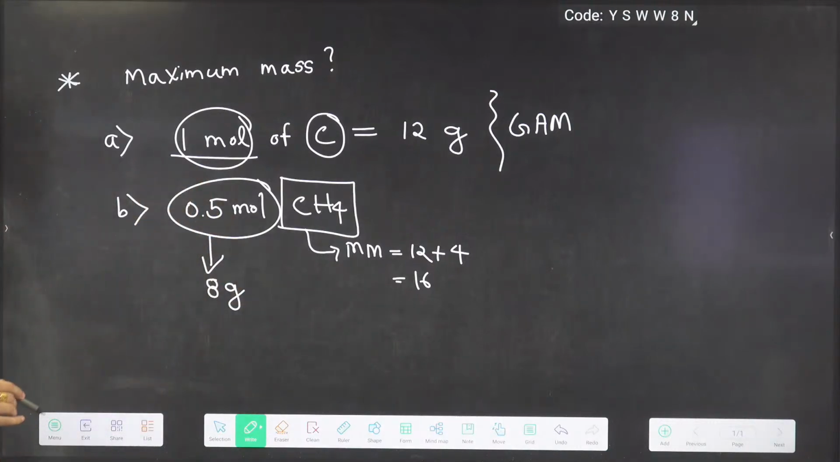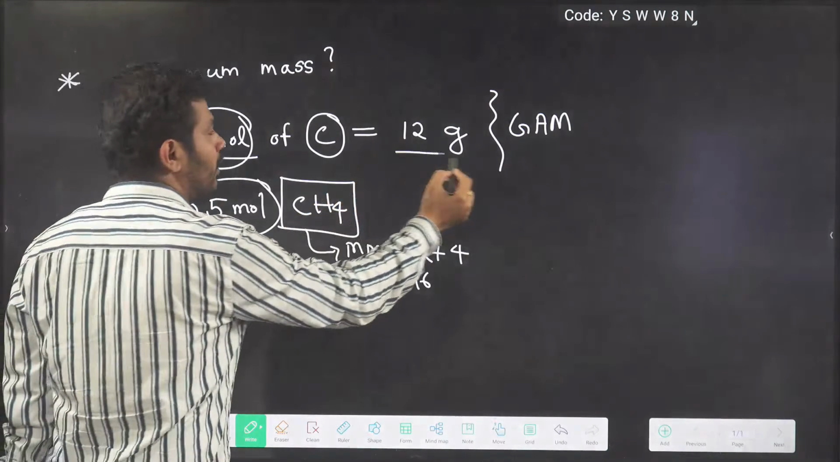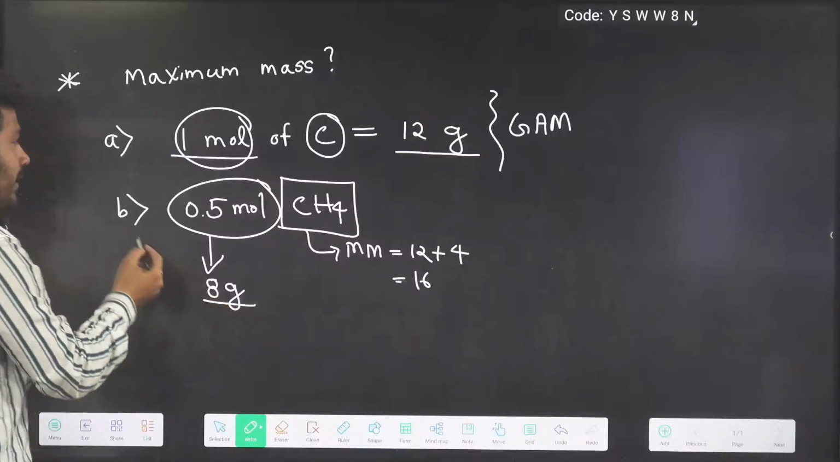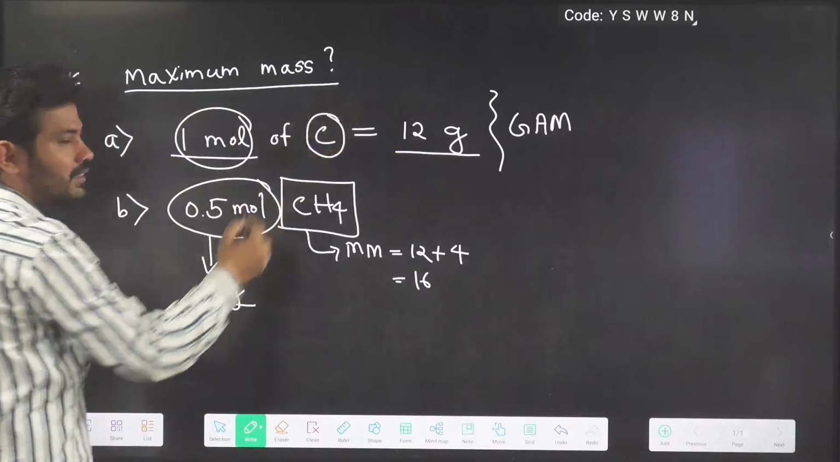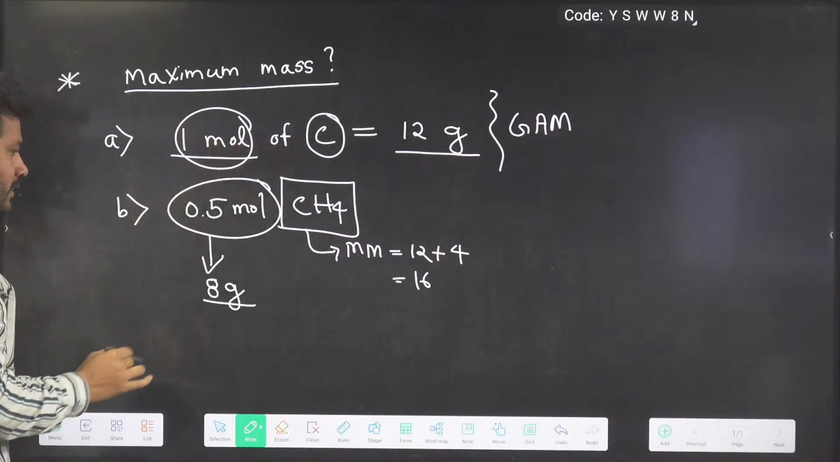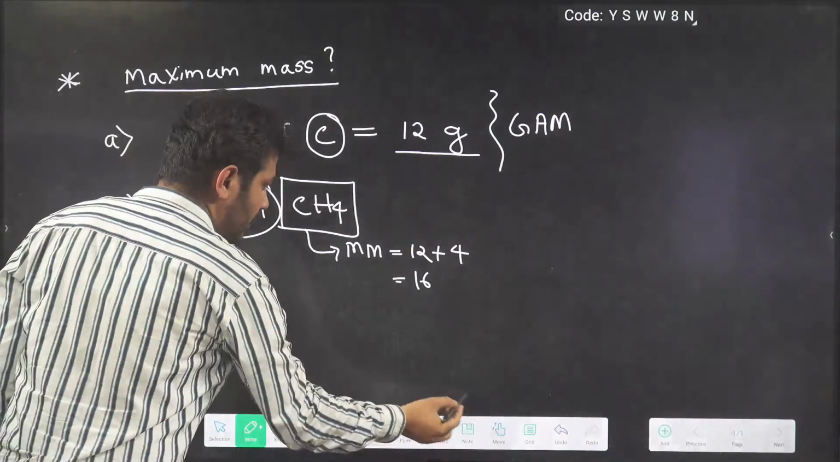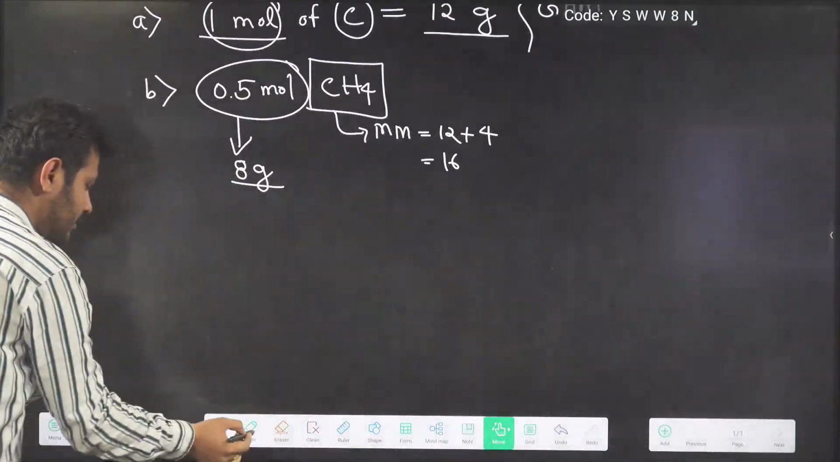8 gram, right? So the first option is 12 gram, the second option is 8 gram. So definitely they're asking for maximum mass. As of now, option A has the maximum mass. Now proceeding further, let us check options C and D as well.